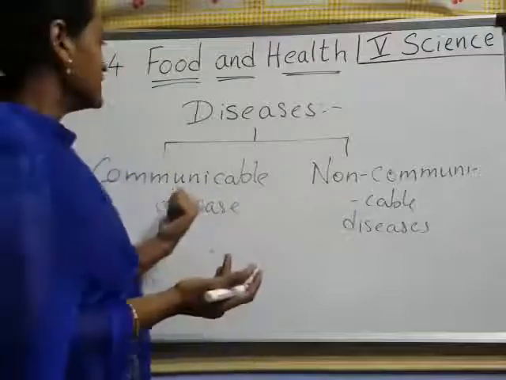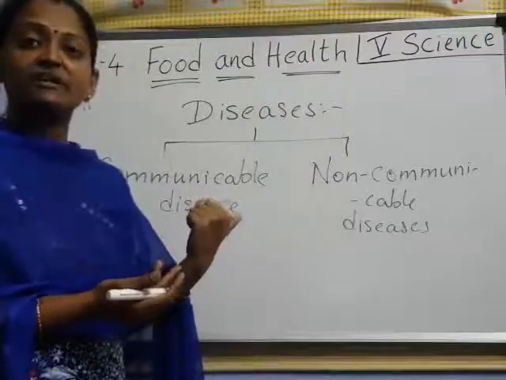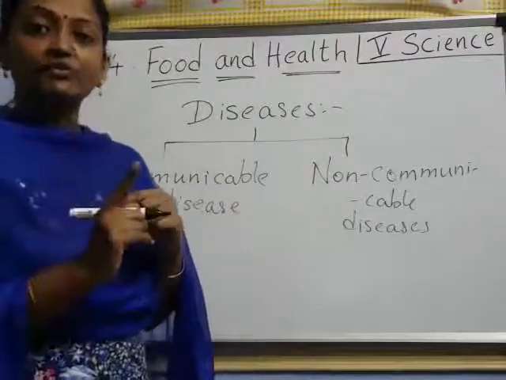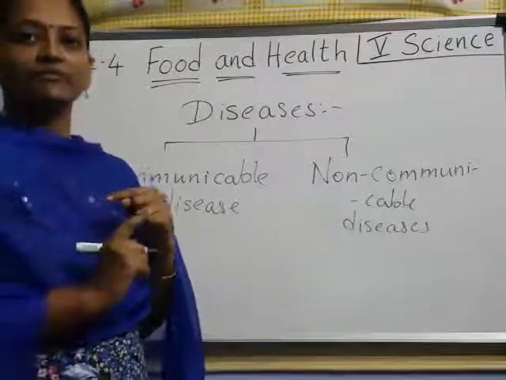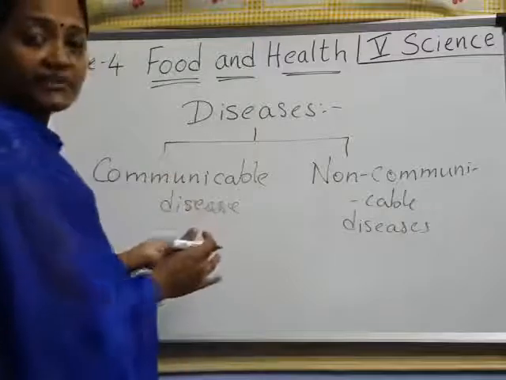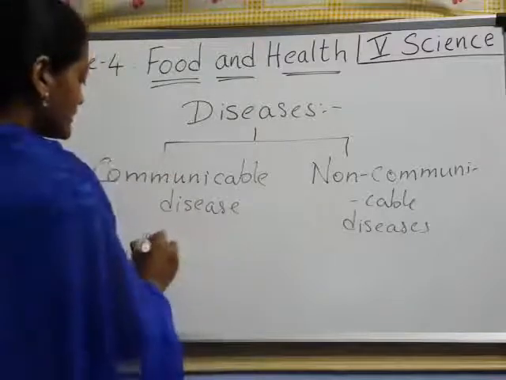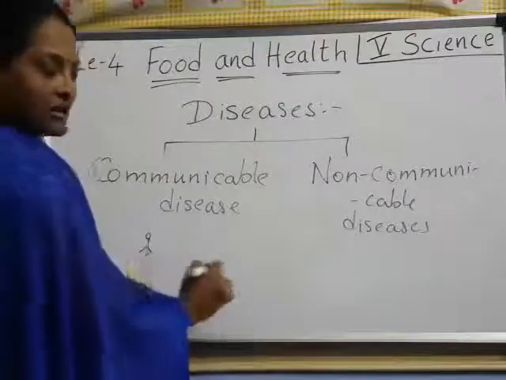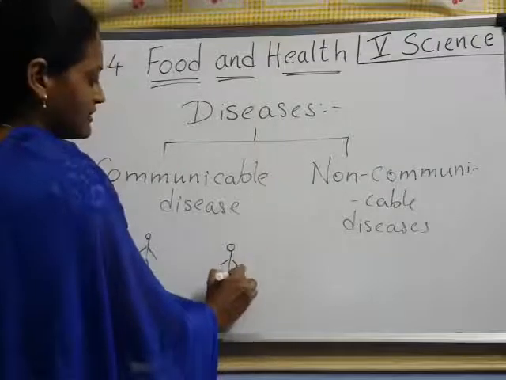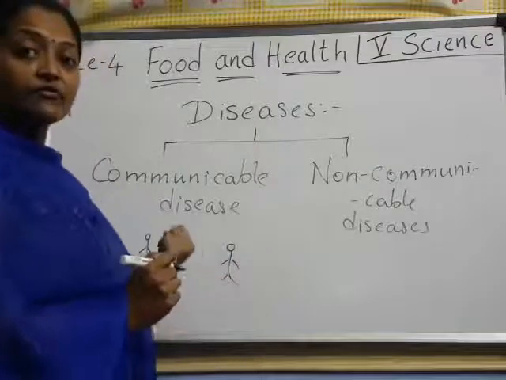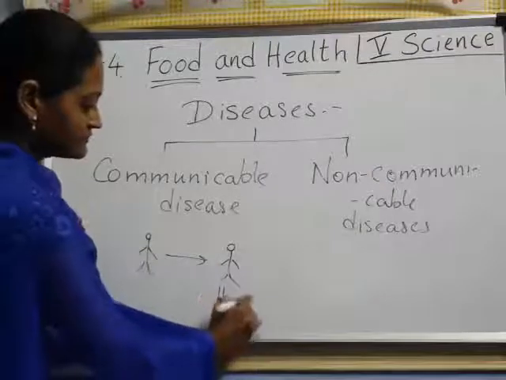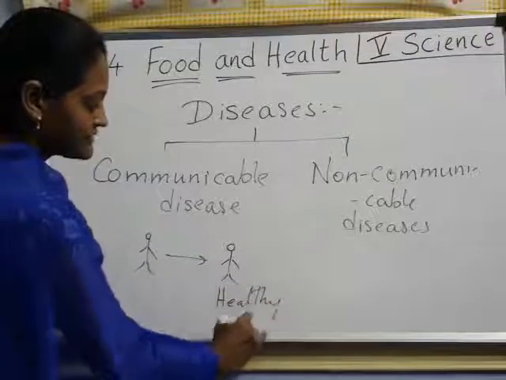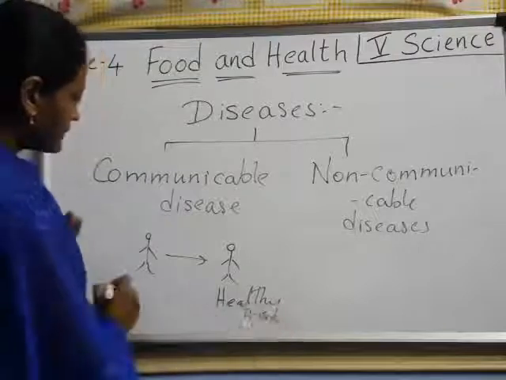Like that, here communicable disease is nothing but from one person to another person, disease is transferred. Understood? What is transferred here? Suppose one person is there and another person is there. Think he is a healthy person and he is an infected person.